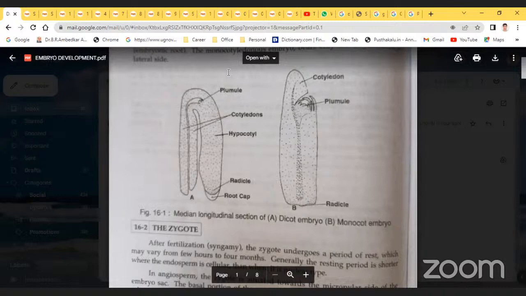So in unit 4, like block 3, development of embryo and endosperm, then the next one is apomixis, then polyembryony.